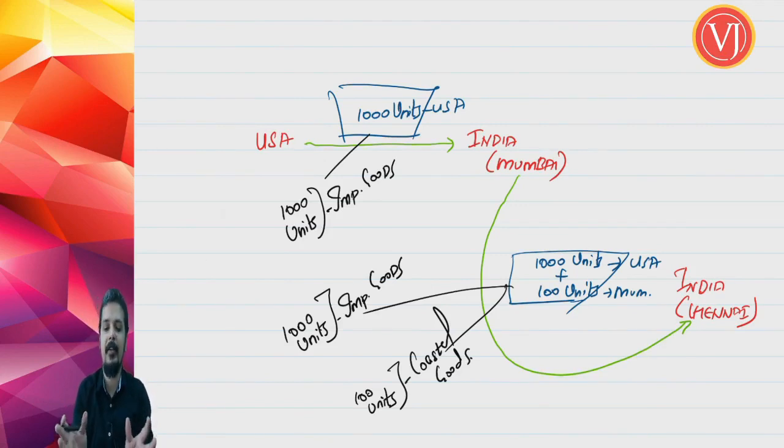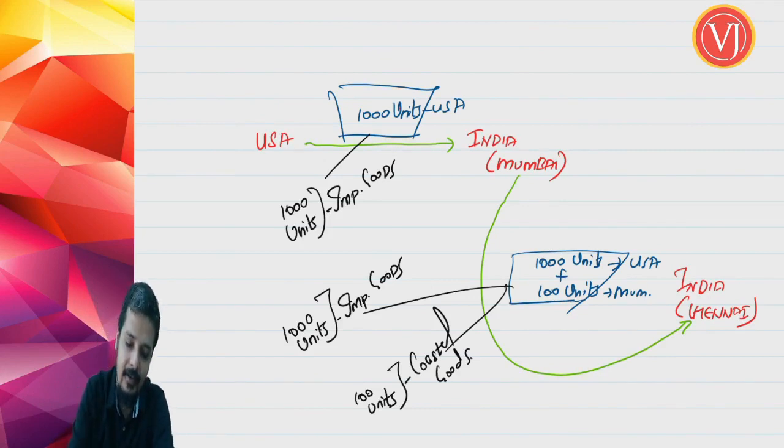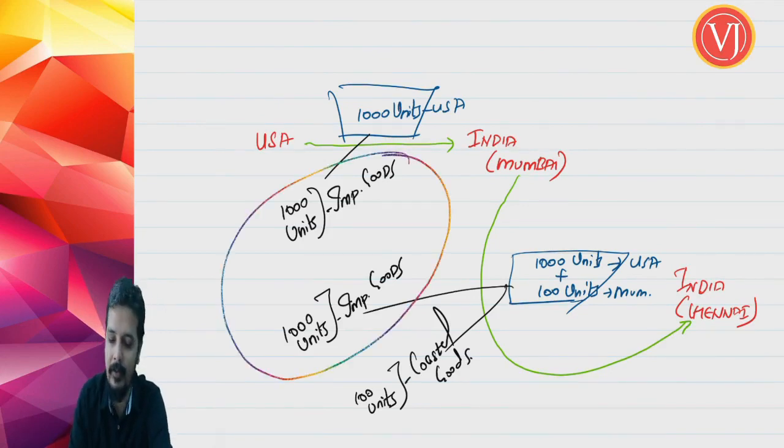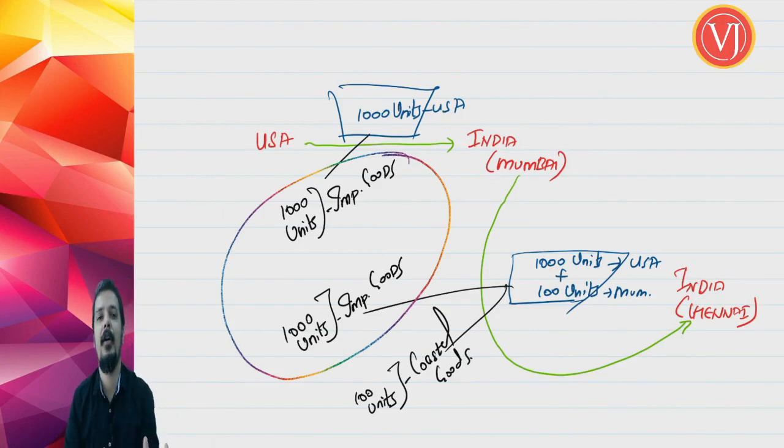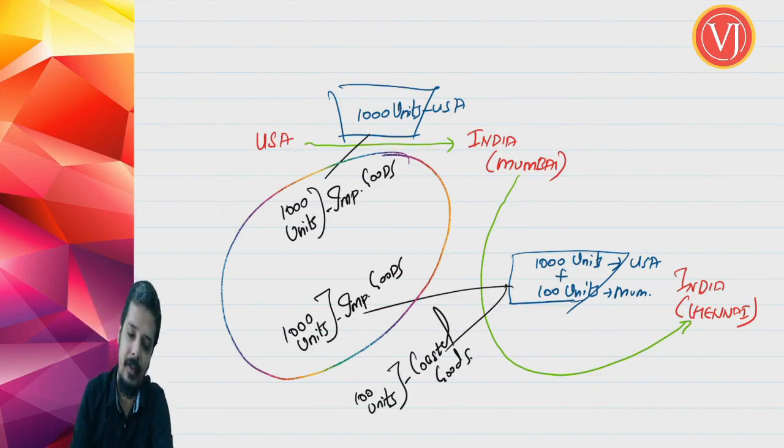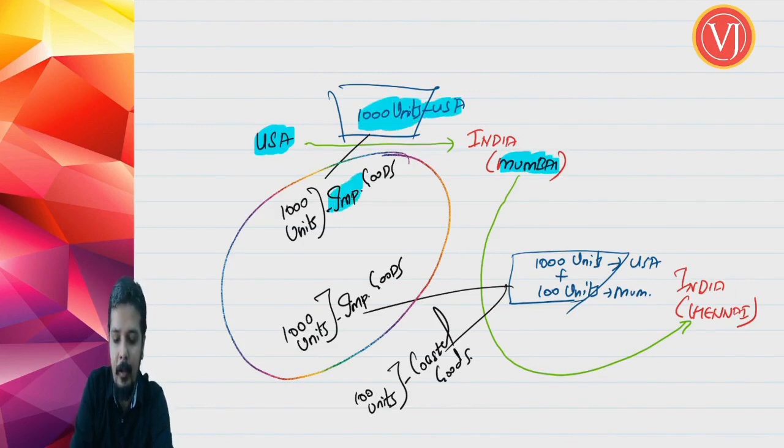So with this example, with this picture, you clearly understand what is imported goods and what is coastal goods. Friends, these 1000 units remain imported goods till they reach Chennai. Import is over only when the goods are cleared for home consumption. Unless you clear them, they don't become part of domestic goods. They are still imported goods. From USA to Mumbai, the entire 1000 units were imported goods.